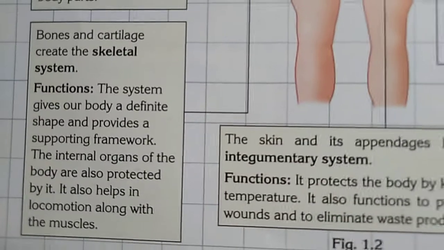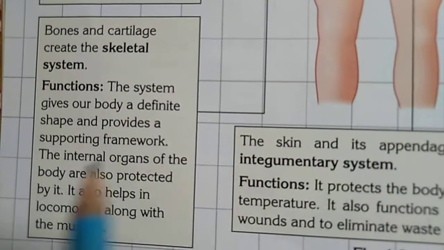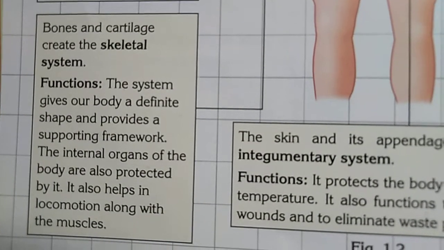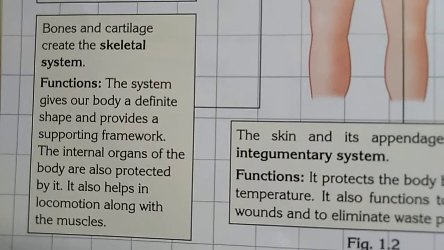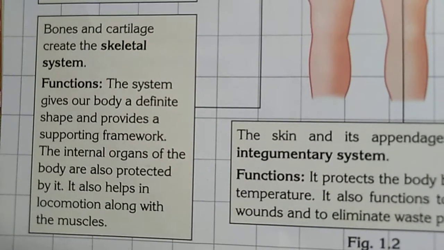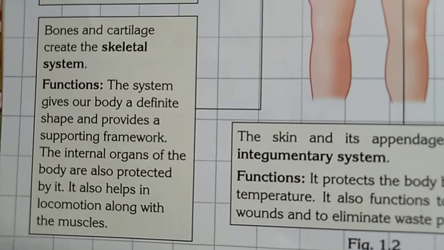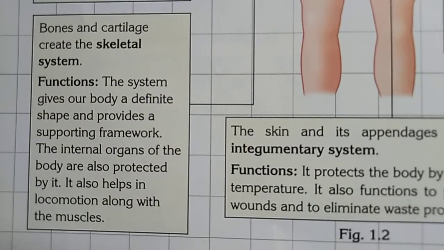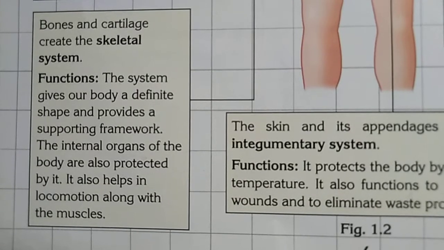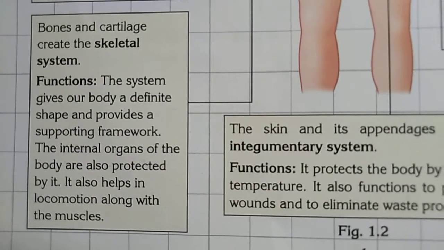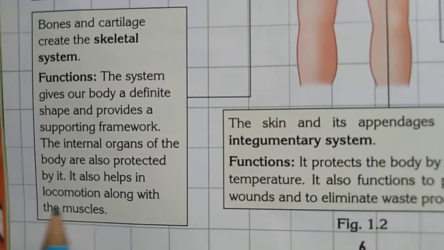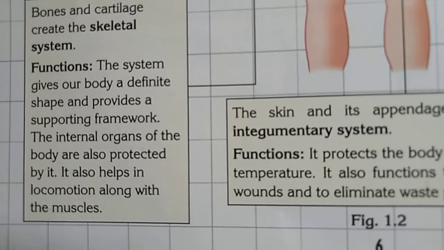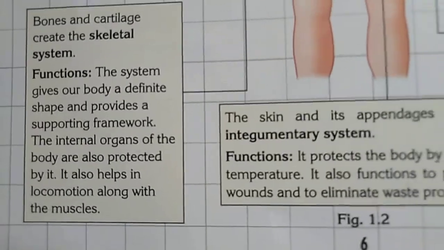So this is the function of the skeleton system: it gives shape to our body, and supports it as a framework. It protects all the internal organs as well as our muscles, and it also helps us in locomotion, which here means to walk, along with the muscles. Understand?